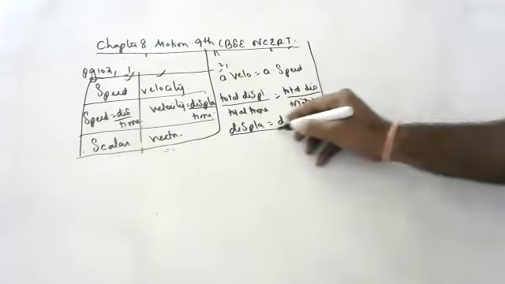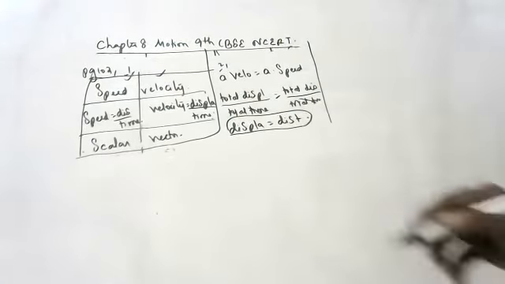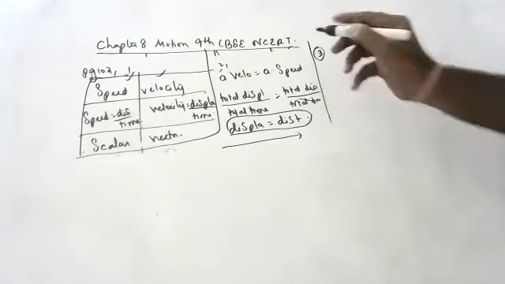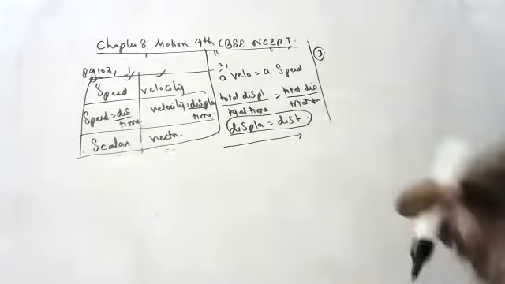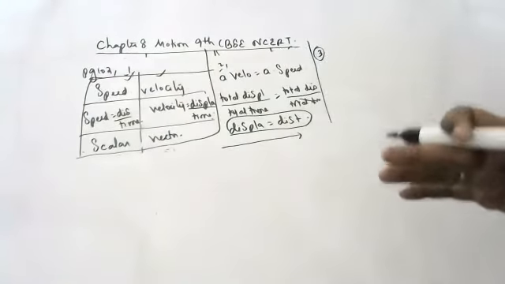When is it possible, children? Can anyone say when distance and displacement can be equal? Object traveling in a straight line. Very good. Only in a straight line are distance and displacement equal. You should be in a position to analyze, children. Simply writing answers to the questions is not enough. You should understand what is happening in the question.